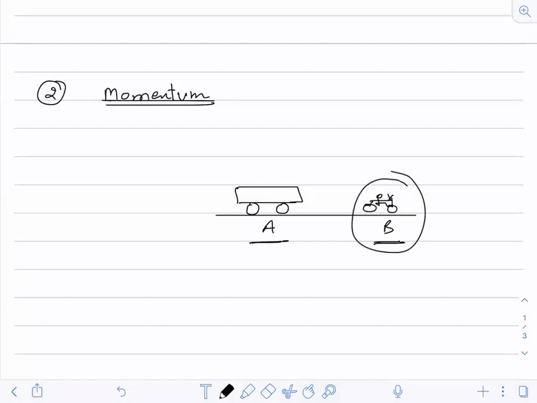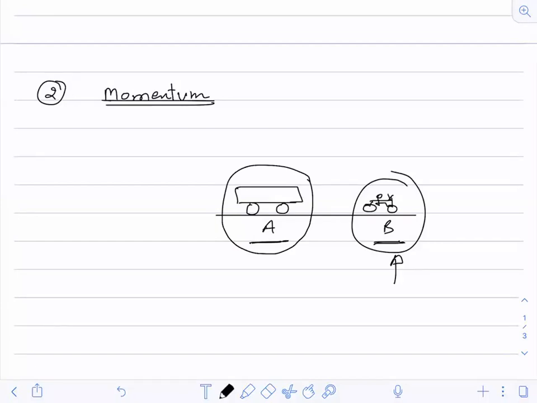B. Certainly B. Everybody will choose B. Why? Because with this, the accident or the injuries that I'll have will be minimum as compared with the car. Why? Because this car will impart less energy on me, whereas this bike will impart more energy on me. Correct? Yes or no?